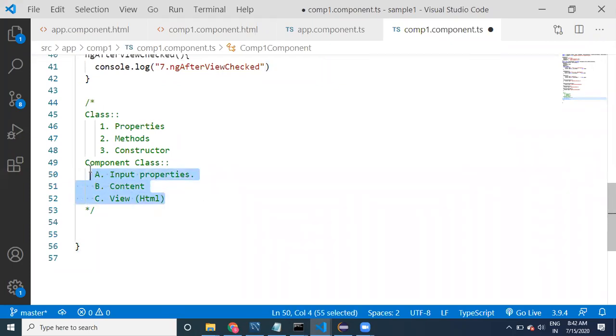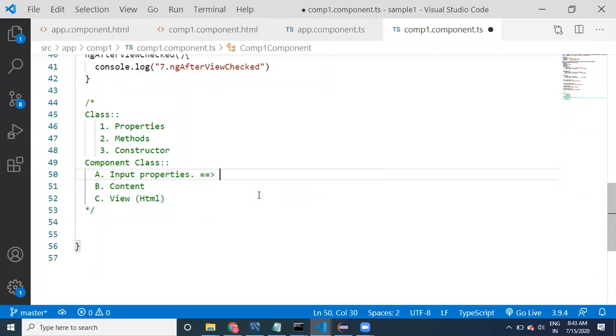Based on these three things, the life cycle methods can be remembered, guys. Of course, you know the constructor. The constructor is not related to the life cycle. Let me tell you a few things about how we can remember these methods.